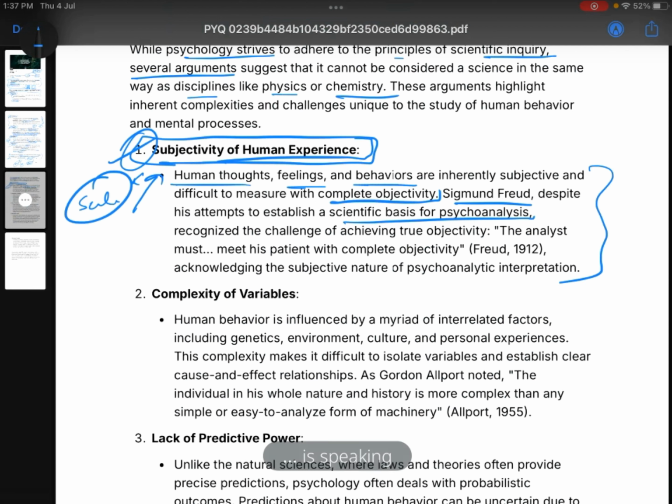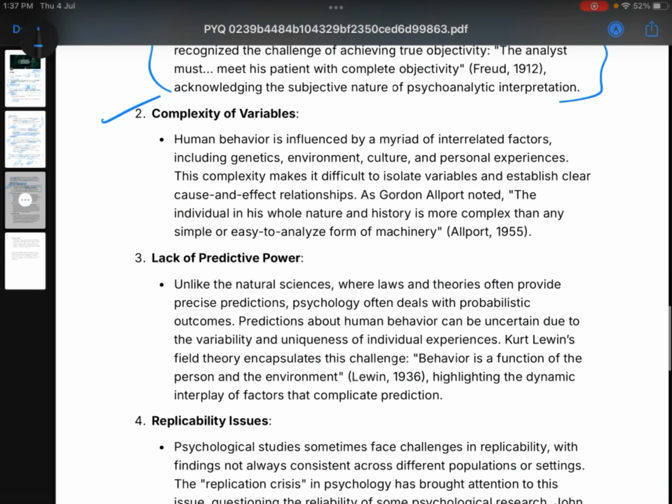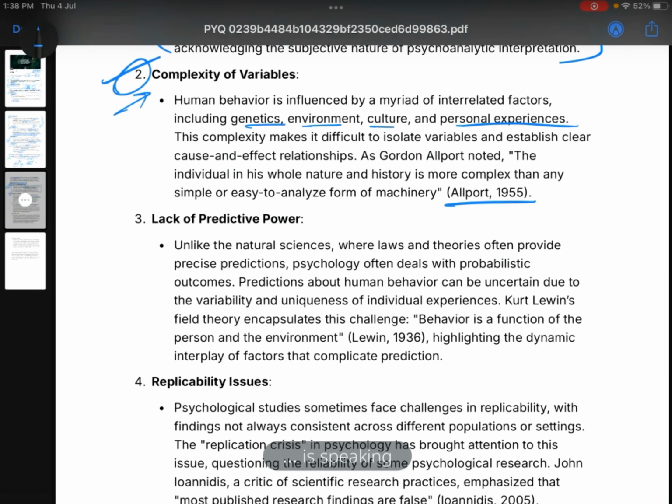You read this completely. And then complexity of variables. Human behavior is affected by a myriad of factors: genetics, environment, culture, personal experiences, and not just these, many factors affect human behavior. It is very difficult to isolate the variables. So that's the second point, complexity of variables. I have written the name of psychologists in every point. Just study them. That's very important.